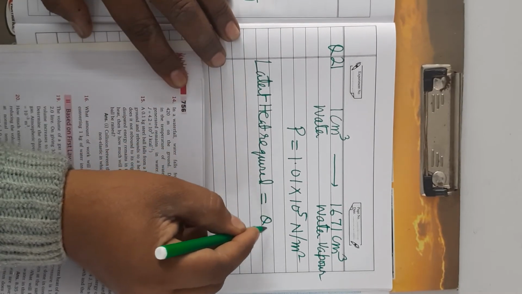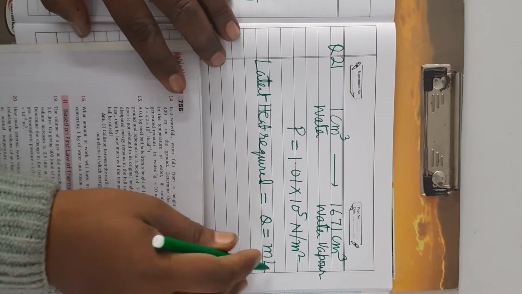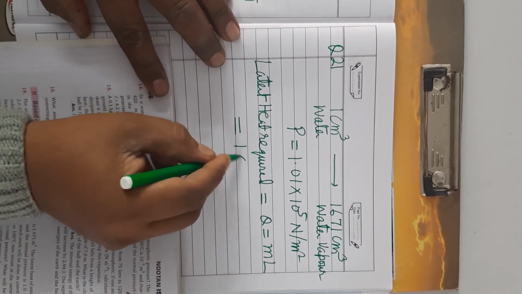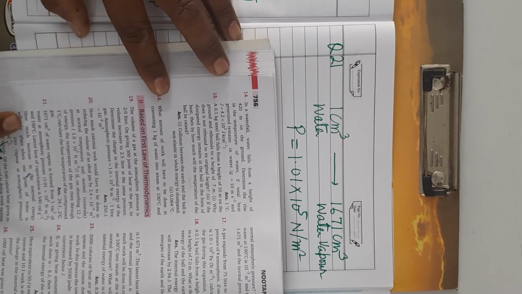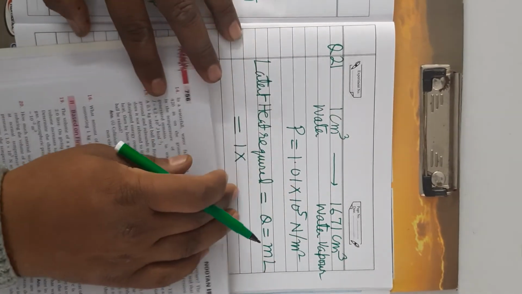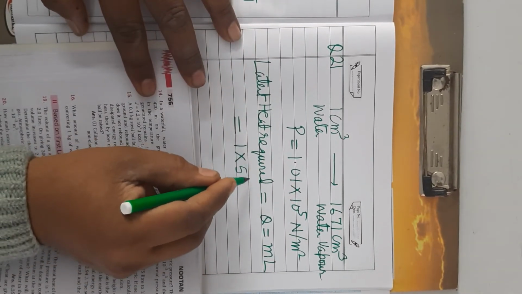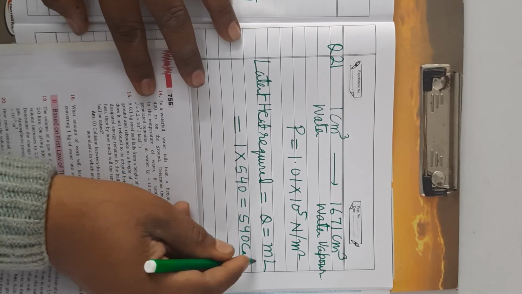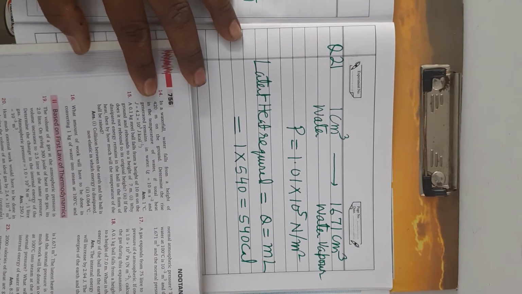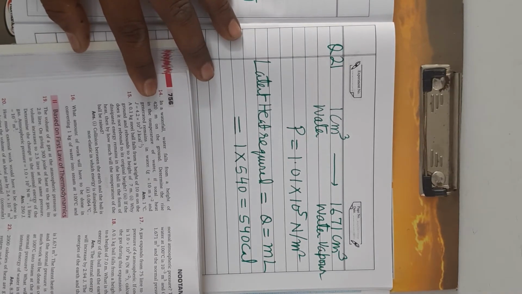Q equals M into L. What is M? 1 gram. L is given 540 calorie per gram. So that will be 540 calorie. This is the latent heat required.